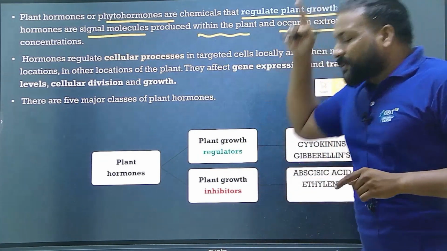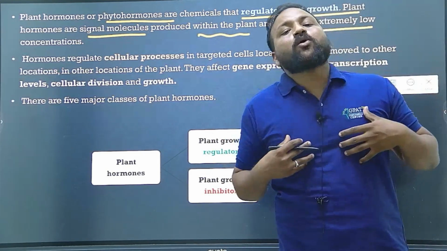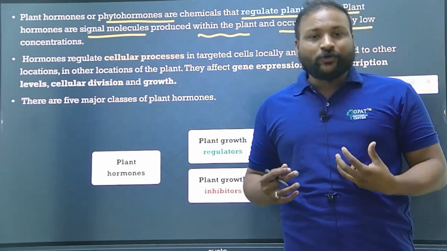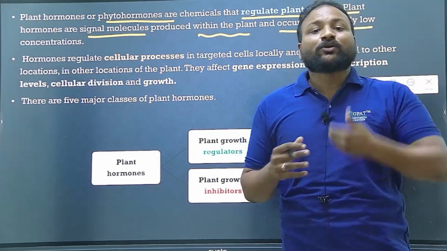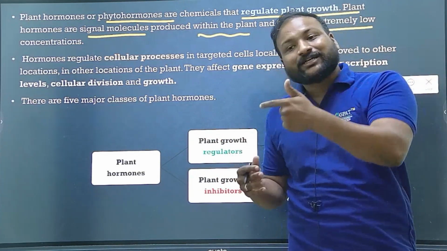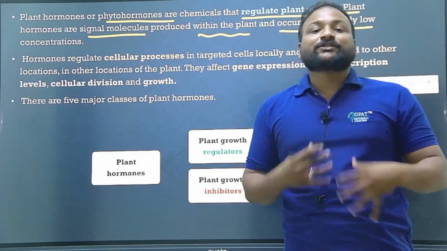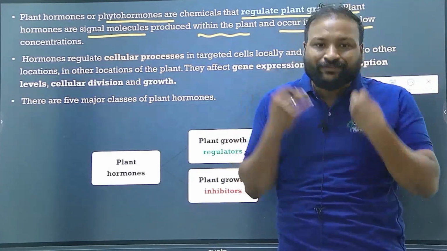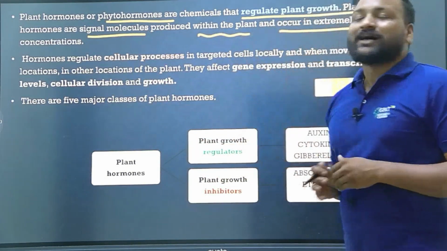Do remember, in the human body also, we synthesize our own hormones. Let us consider insulin, a hormone synthesized by the islets of Langerhans. Only when your pancreas gets damaged do we get insulin from an external source. Until then, your body is synthesizing its own hormones, which means every living organism can synthesize its own hormones within its body. That's the reason plants synthesize their hormones within the plant itself.